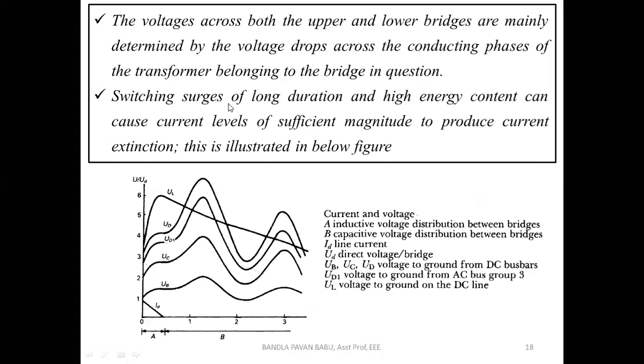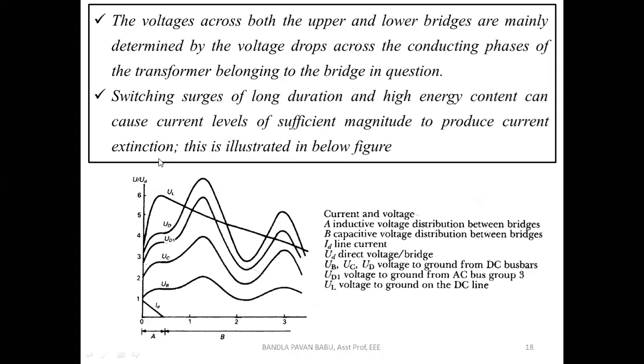Next, switching surges of long duration and high energy content can cause current levels of sufficient magnitude to produce current extinction. If these surges exist for a long period, with high energy content, they can produce current extinction.